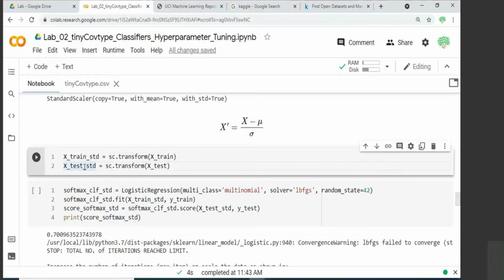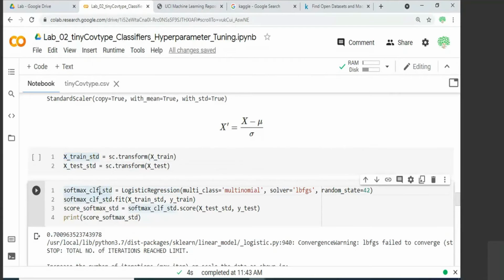And now we are going to once again create another softmax regression model, and let us train the model using the standard scaled version and see the performance. So I'm going to create another classifier and I suffix it with _std to show that it is the standard scaled version for the model. The remaining everything is the same.